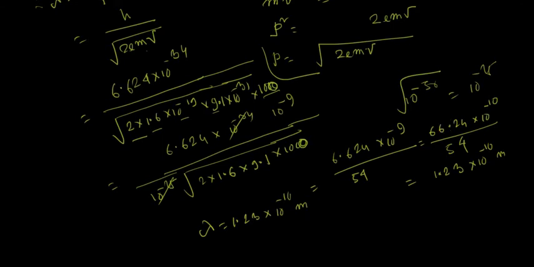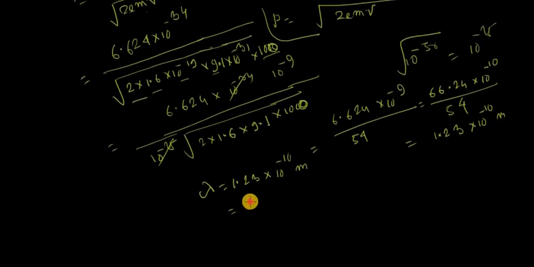So the wavelength is 1.23 angstrom. That is more or less the wavelength of X-rays. This electron now has a wave nature, and the wave associated with the motion of the electron is like an X-ray wave.